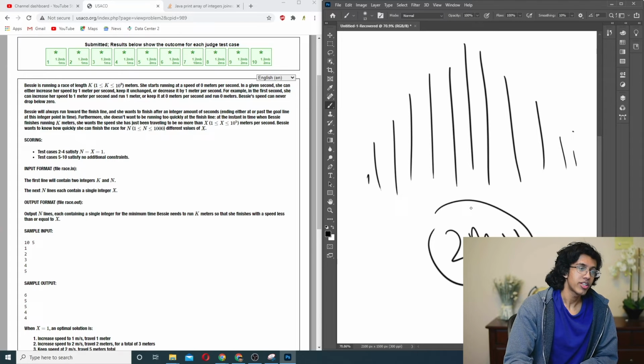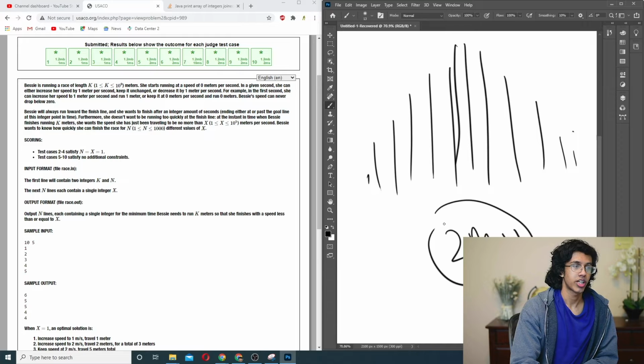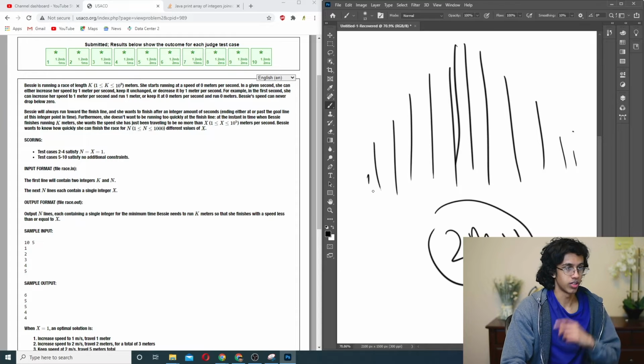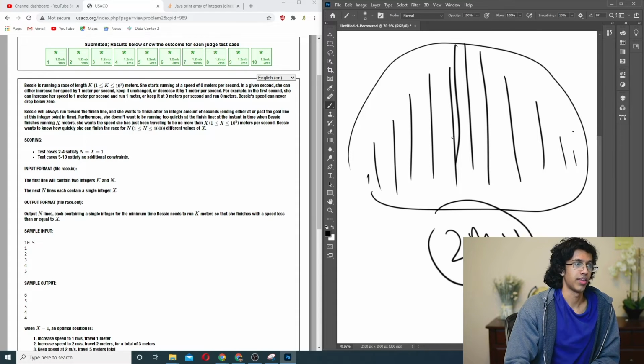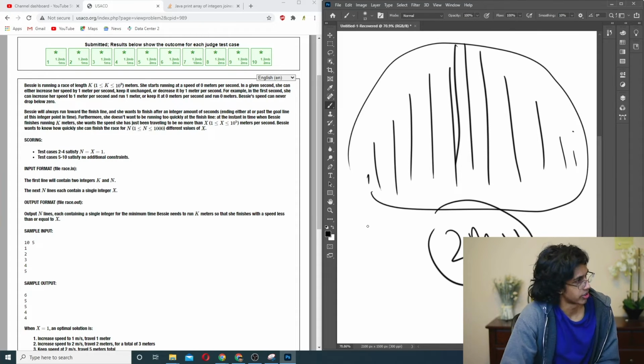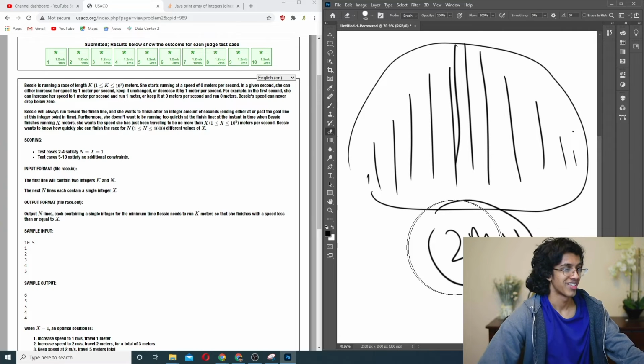So basically, if the remainder is greater than m, then you can't just add one slice, you'll have to add 2 slices, and so on and so forth. So yeah, we basically want to find the best m for this to work, and then add in time as necessary. Okay. Oh wait, so that makes sense, right?